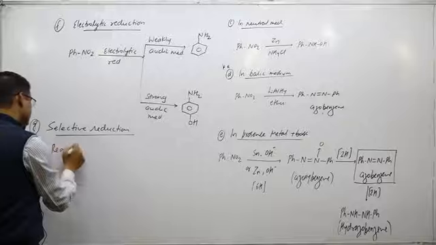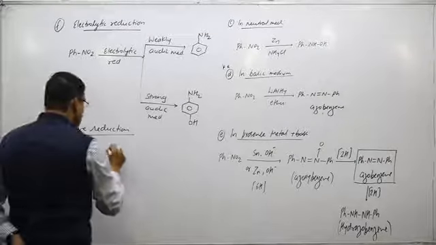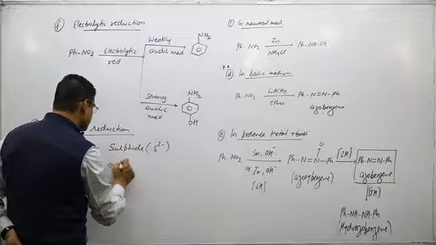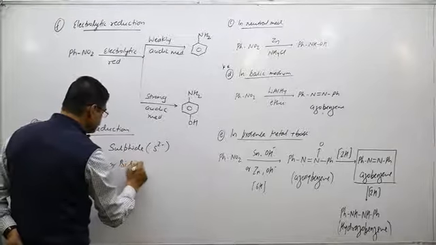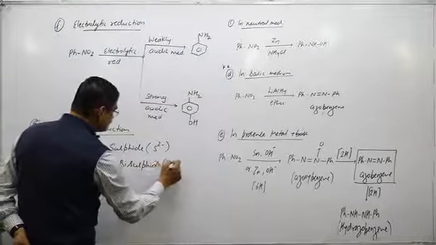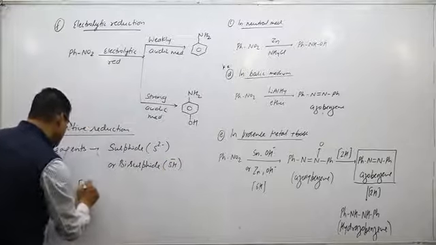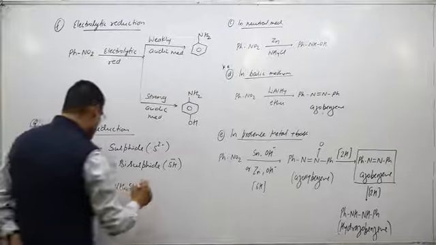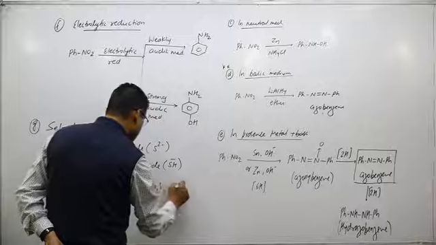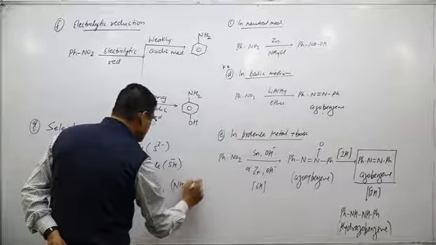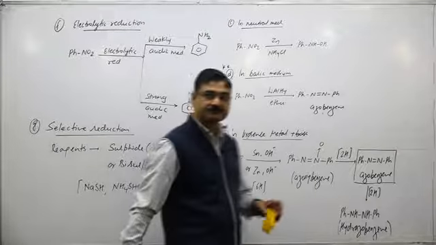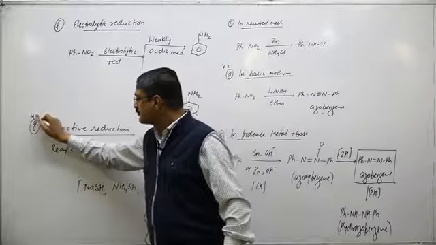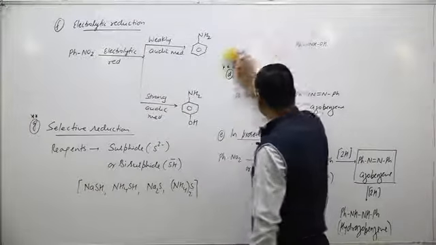Reagents are either sulfide or bisulfide. The salt may be sodium salt or ammonium salt, generally used in this reaction. So selective reduction is very, very important, because in most of the questions it is used very widely.